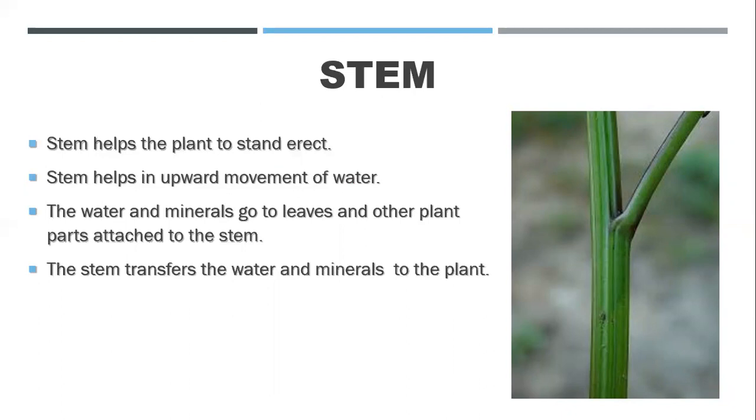Okay, then its main function is that water and minerals go to the leaves and other parts of the plant attached to the stem. So the basic function of the stem is conduction of water. Conduction matlab movement of water from one place to another, right? Movement of water and minerals. The stem transfers the water and minerals to the plant. This is the basic function of the stem.